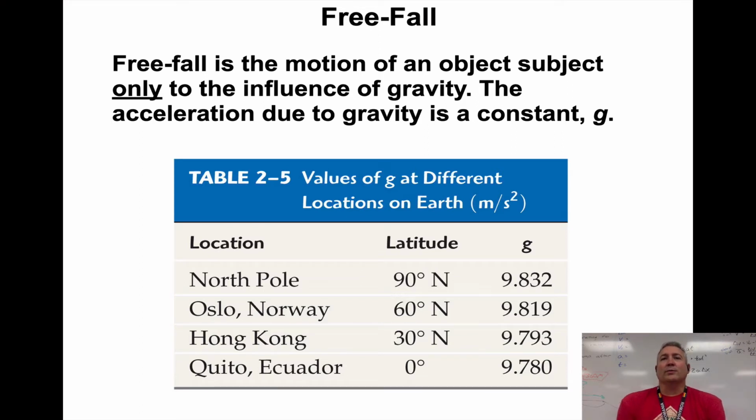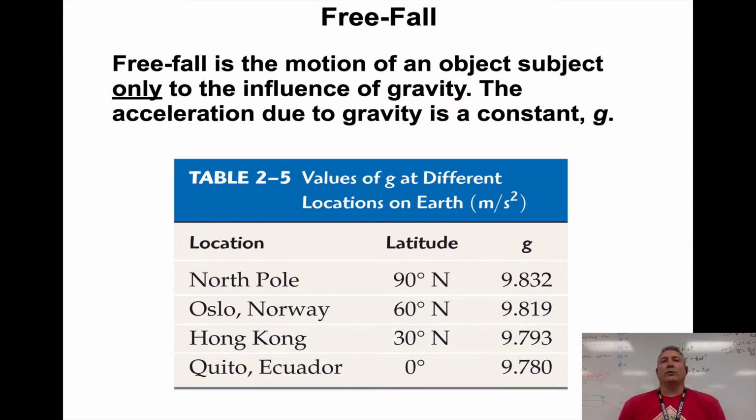So that means when something is falling, if it starts at rest, 1 second later, it's going to be going 9.81 meters per second downward. 2 seconds later, it's going to be going 19.62 meters per second downward. 3 seconds later, 29.43 meters per second downward. So it speeds up going downward.